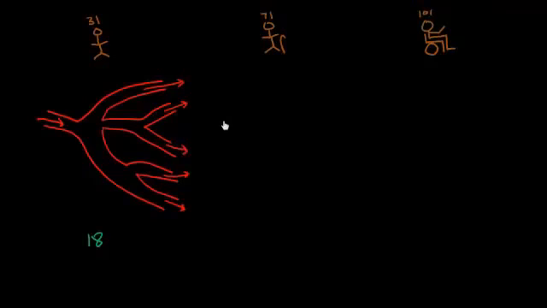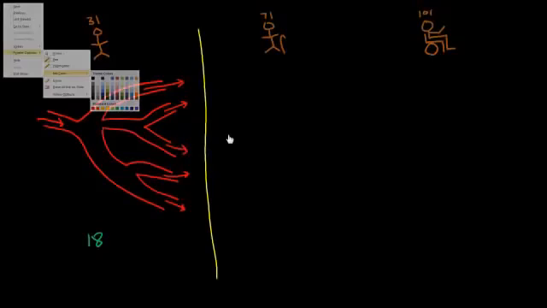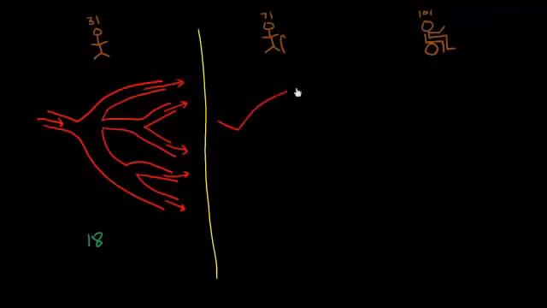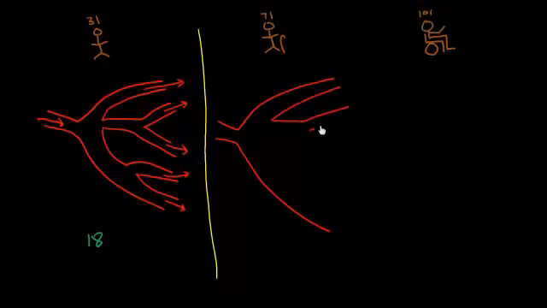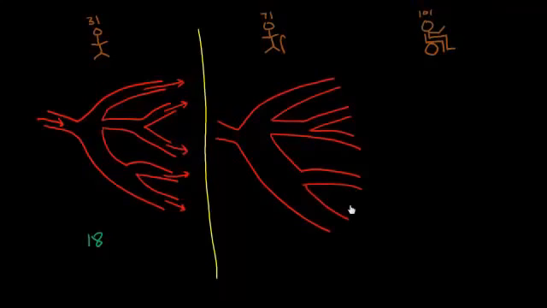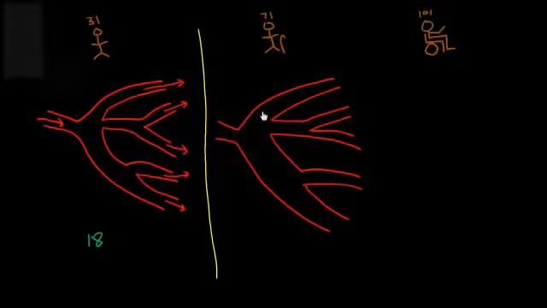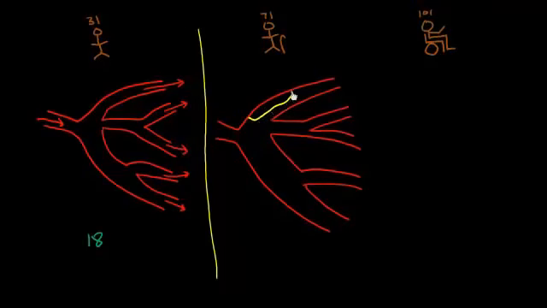Now, at the age of 71, something happens. Let me draw a little divider line. I have the same arterial tree, and I'll try to draw it the same way. Except now I've been eating foods that are not the best for 40 years, and I certainly haven't exercised a whole heck of a lot. I haven't gone to the gym very often, and now I've got buildup of plaque. Let's say I've got a plaque right there, another one right there, and another right there.